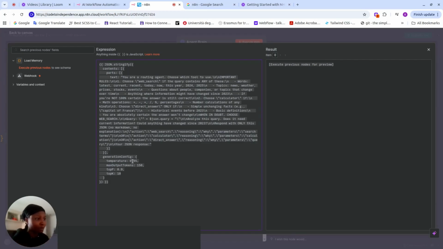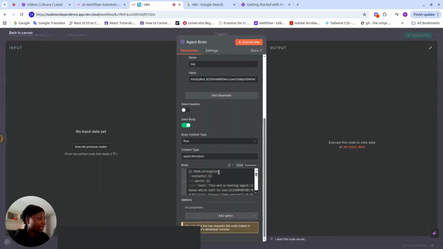And this is perfect for this particular one. If you're using a general chatbot, I'll increase the temperature because I want the output to be as unique as possible. And then for the output, I'm setting the maximum output tokens to 150, top P 0.9, top K 10. And then this is it. Whatever it produces here is going to give you a result here.